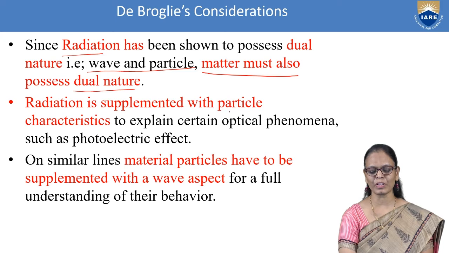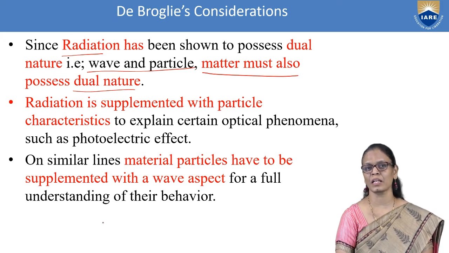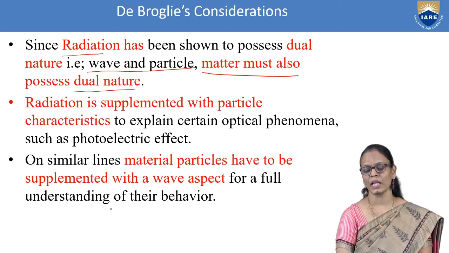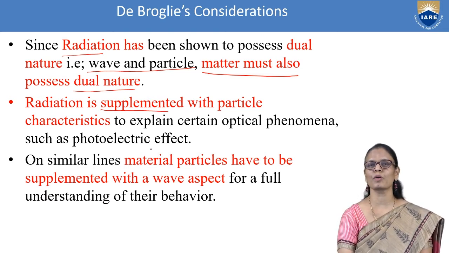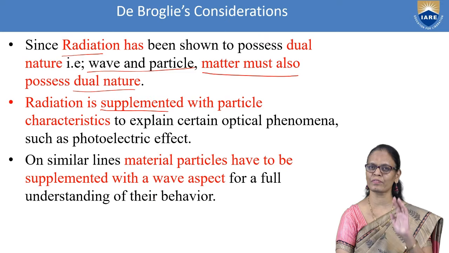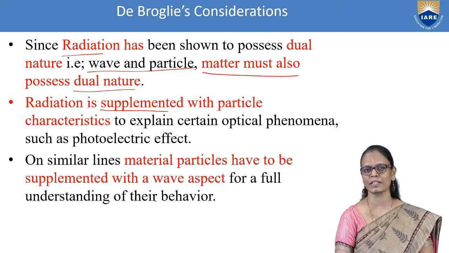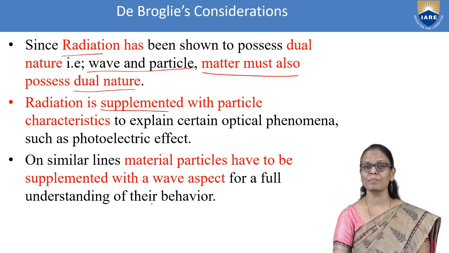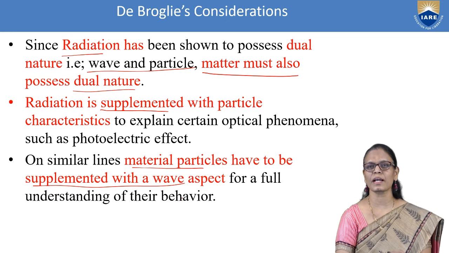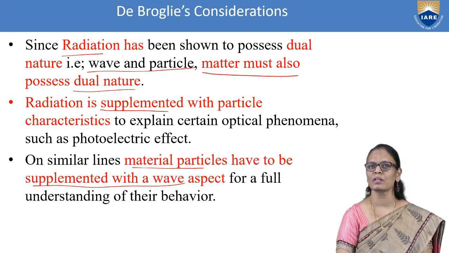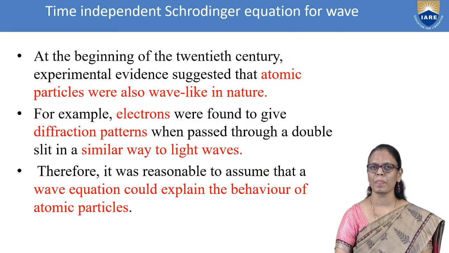Radiation, which is a wave, is supplemented with particle characteristics to explain phenomena like the photoelectric effect, which we have discussed in detail in the previous lectures. On similar lines, material particles have to be supplemented with a wave aspect to understand their behavior. This is what de Broglie proposed.